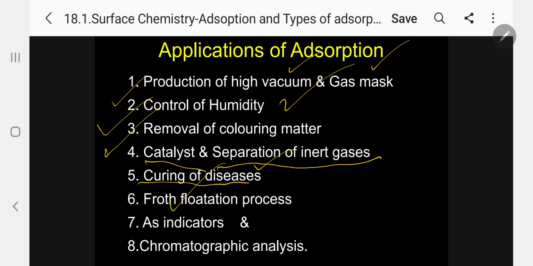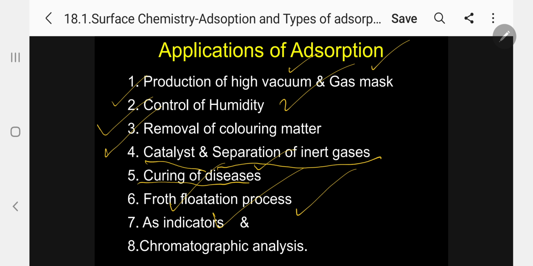In the case of isolation of a pure element from the ores, the froth flotation process is one of the techniques for concentration of ore. Here, adsorption is the technique used. The adsorption technique is also used in indicators.